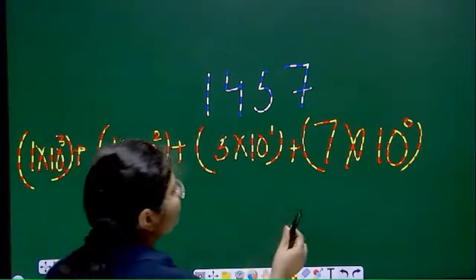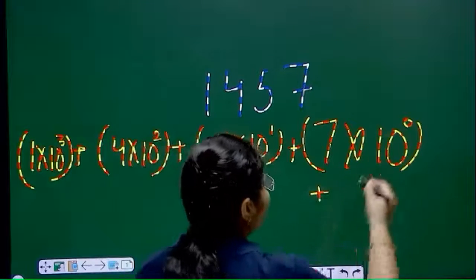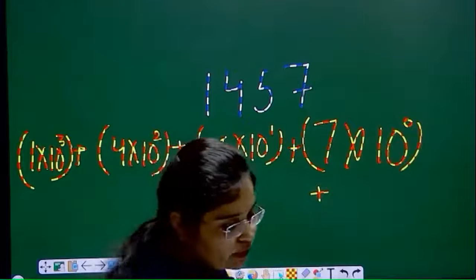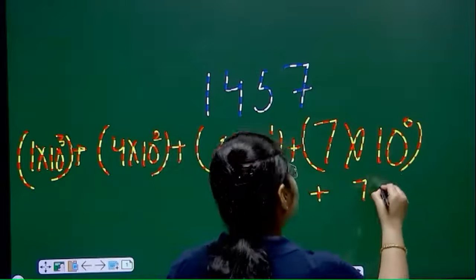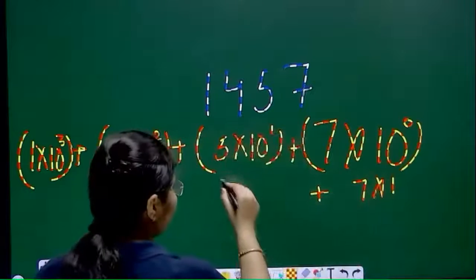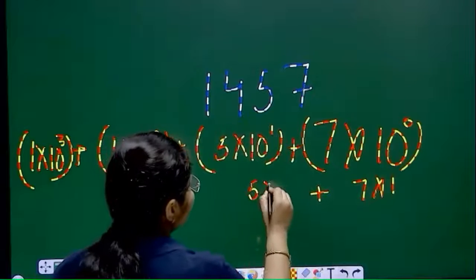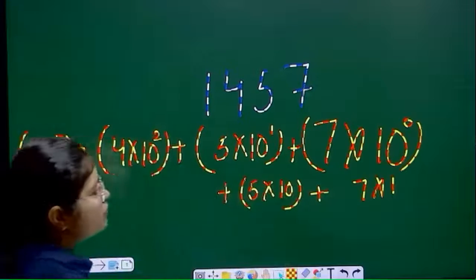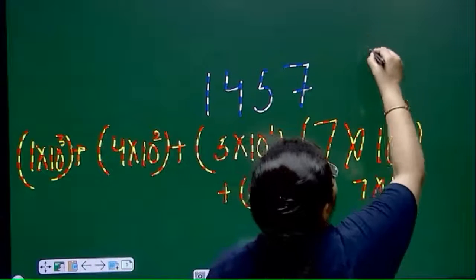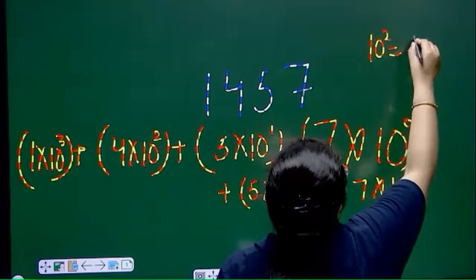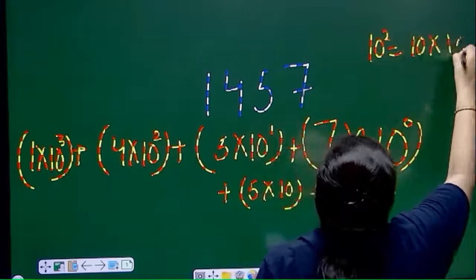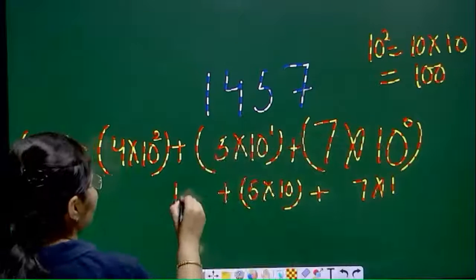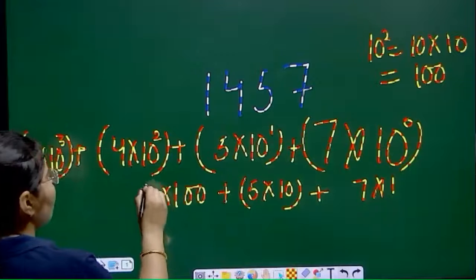So when you will solve this one, as you know, any number raised to power 0 will be what? 1 only. So here you will get 7 into 1. Here 5 into 10. Here 10 raised to power 2. How you can solve this thing? 10 raised to power 2 means 10 into 10. So that will be 100. So I will write here 100 into 4.